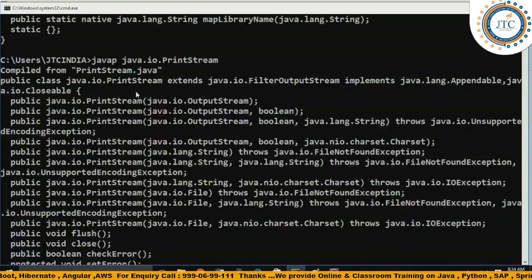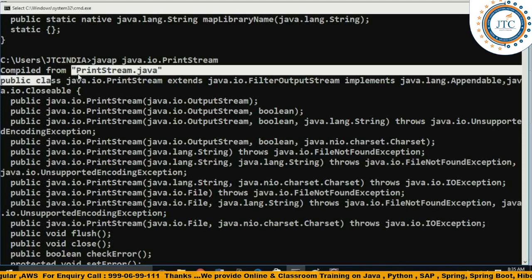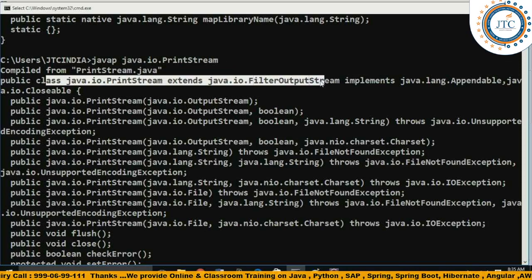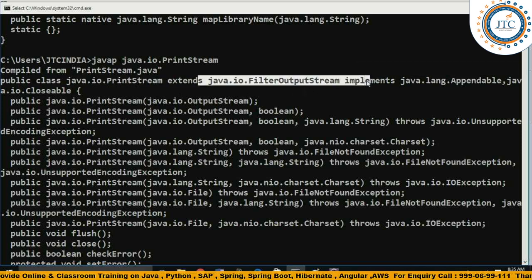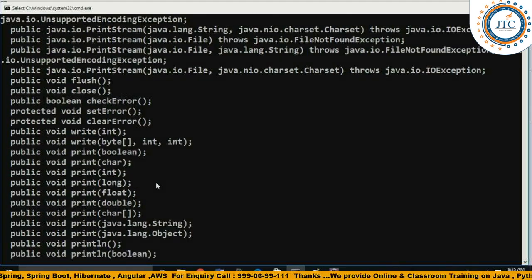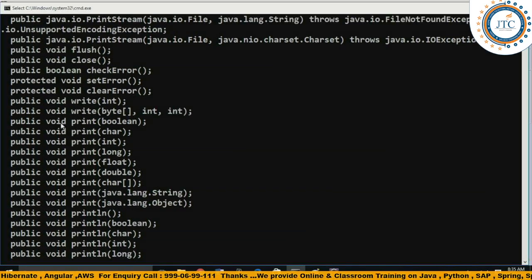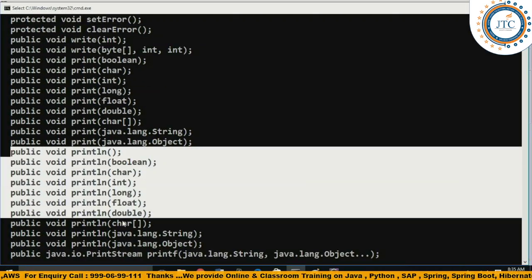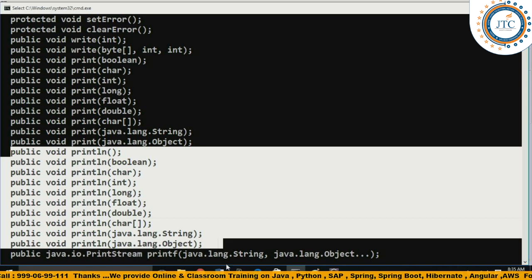java.lang.print. You see here, this is the print stream, right? So it's a class called print stream which is extending something. As of now I'm not going to talk about all that. So here it is a print stream class, and inside this you can see a number of overloaded println methods are available here. So if anyone asks you what is the best example of overloading of a method, you can say that this is the best example of method overloading.